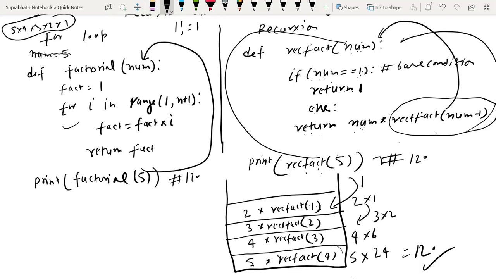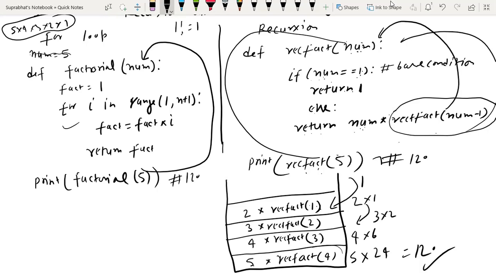Again it is calling itself. Then it goes again, 3 equal to 1 condition false, then again 3 into rect fact num minus 1 that is 2. Again it is calling itself, then num goes here, then 2 into rect fact num minus 1 that is 1.